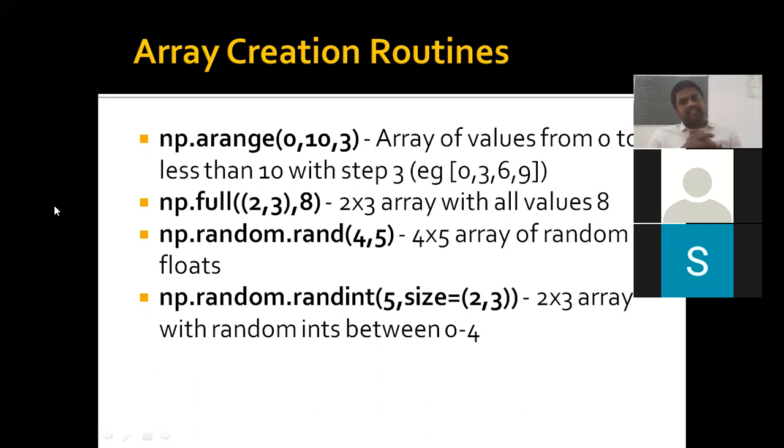Okay, what happened with this one? It creates a range of numbers in between 0 to 4. What is the meaning of 5? The range, followed by size 2 comma 3. So we are going to learn arange, full, and rand.